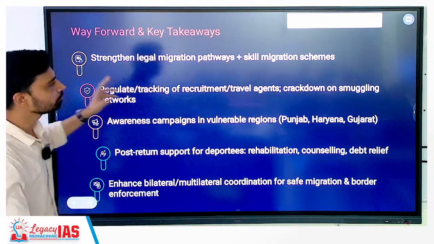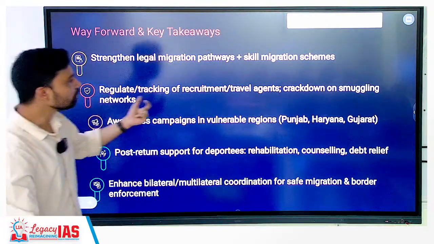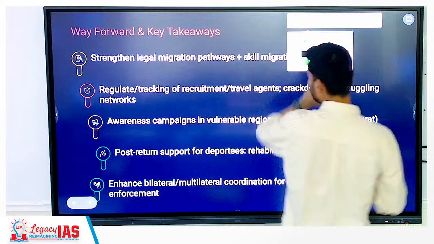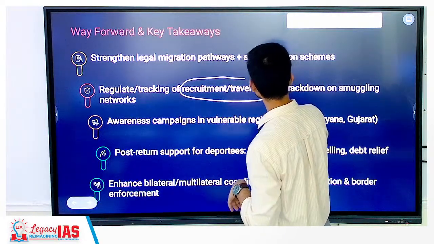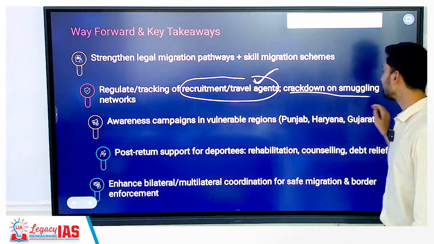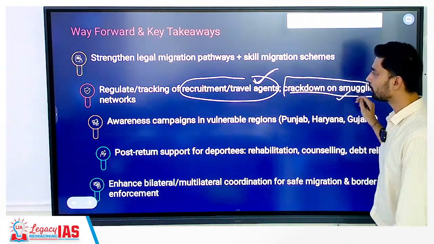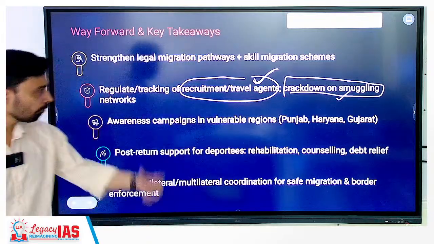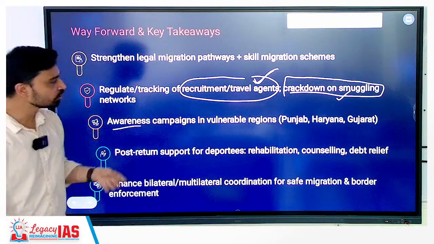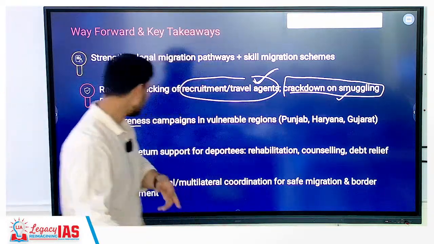So that is the problem. Skill migration scheme. Regulate tracking of recruitment travel agents, because again here you have to tackle the agents. It is the travel agents, the Hawala agents. Unless and until you crack down on them, who are participating in this smuggling network, people will still be falling prey to all this. Awareness campaigns have to be raised in vulnerable areas, especially Punjab, Haryana, Gujarat.